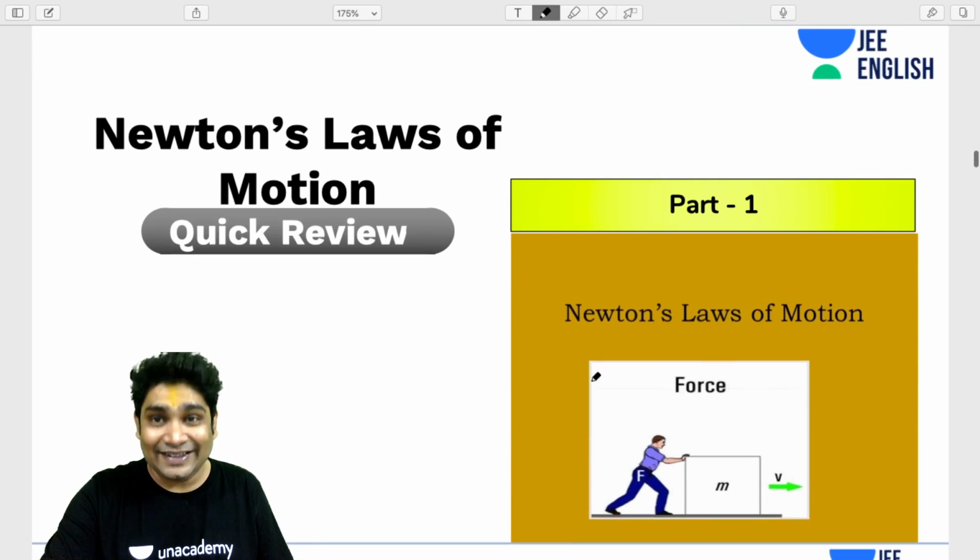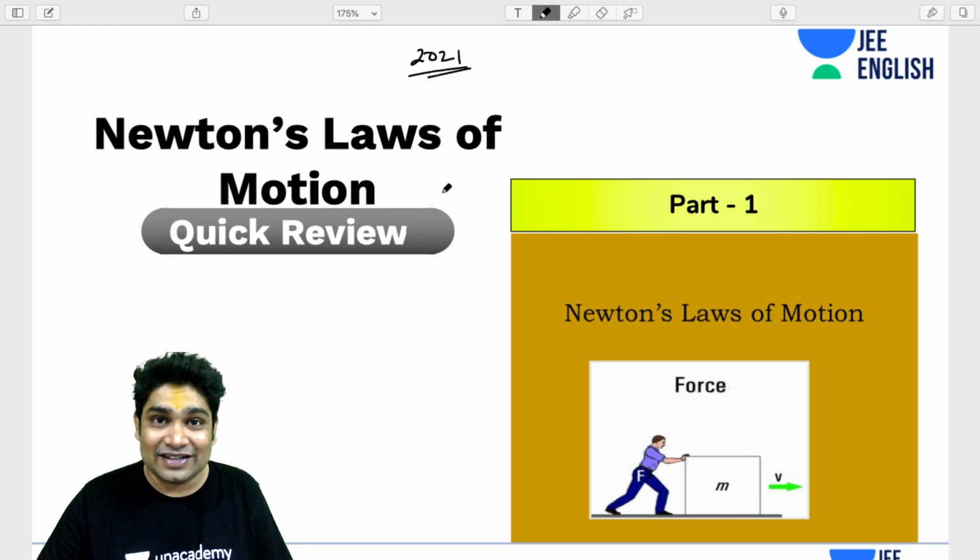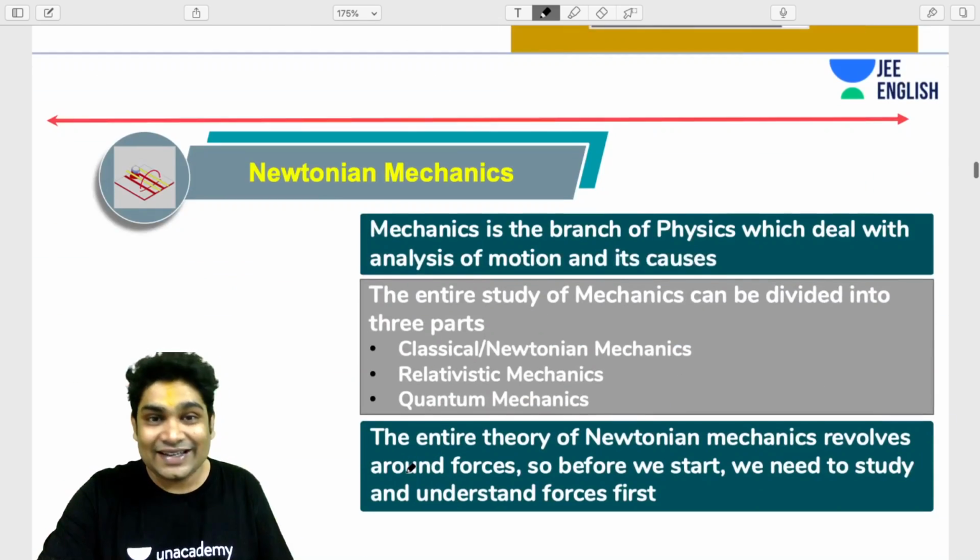So moving forward, let's get started with this Newton's laws of motion quick review part one. This is meant for any aspirant of 2021 who is looking to quickly revise class 11 topics. All right, so let's get started then.